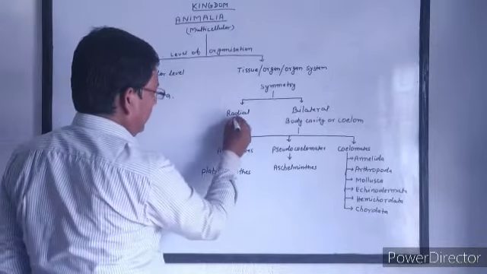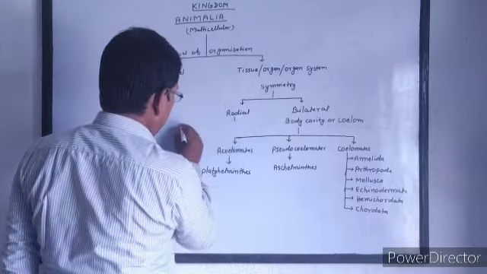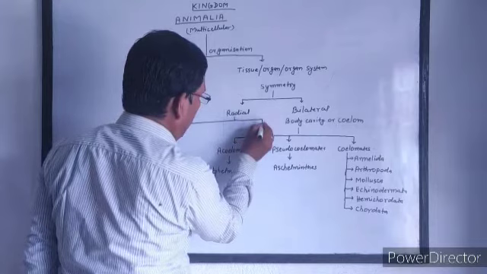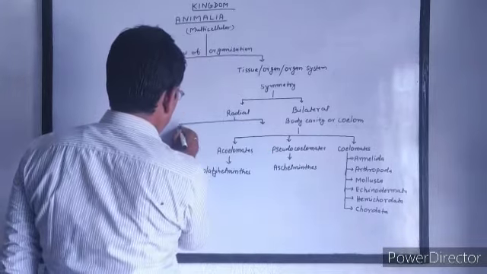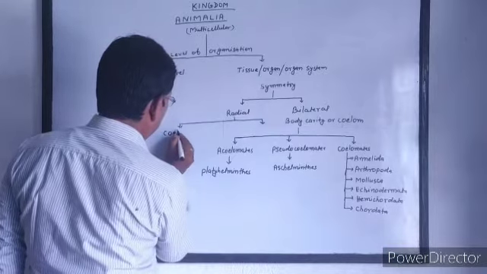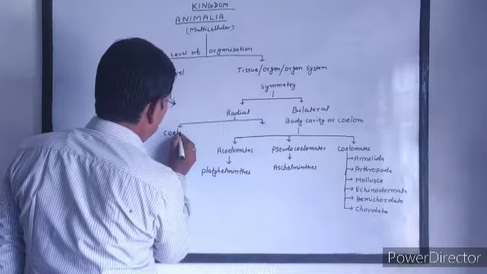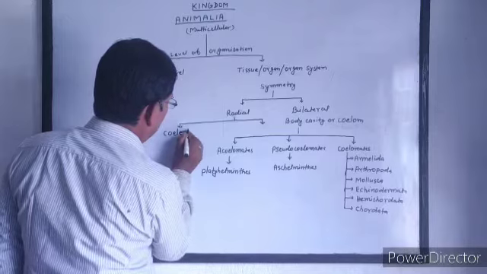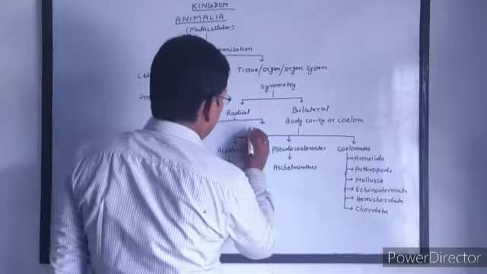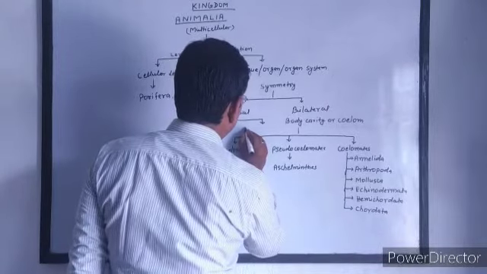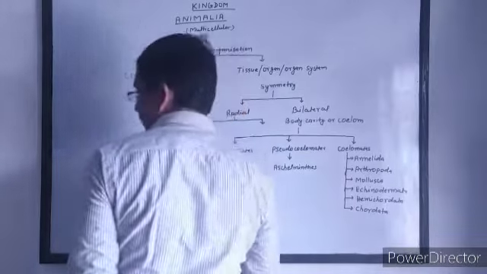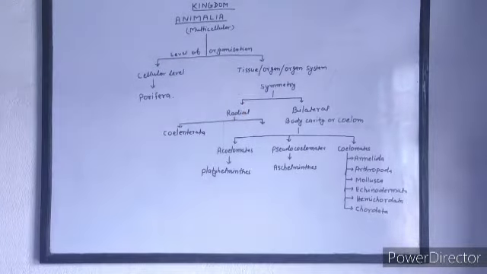And the organisms which have radial symmetry also have two phyla, Coelenterata and Ctenophora.